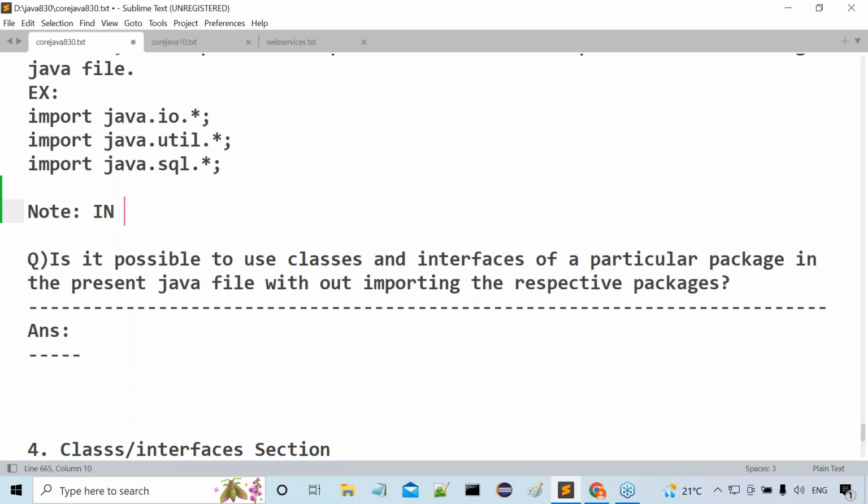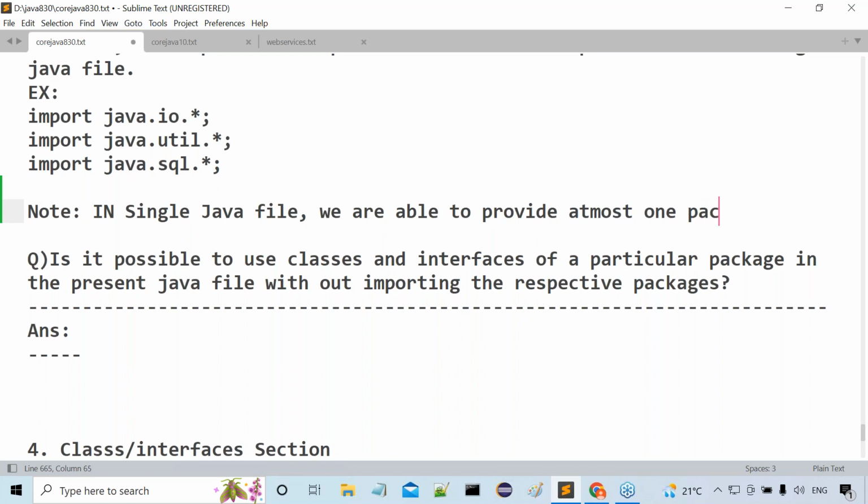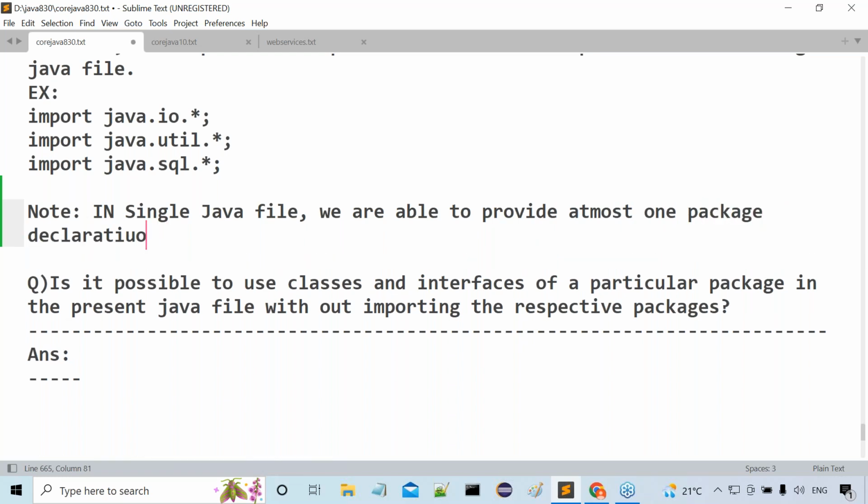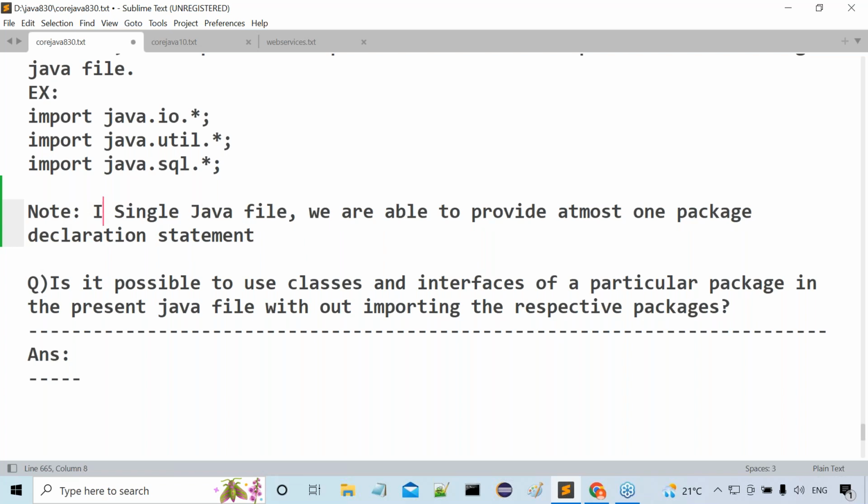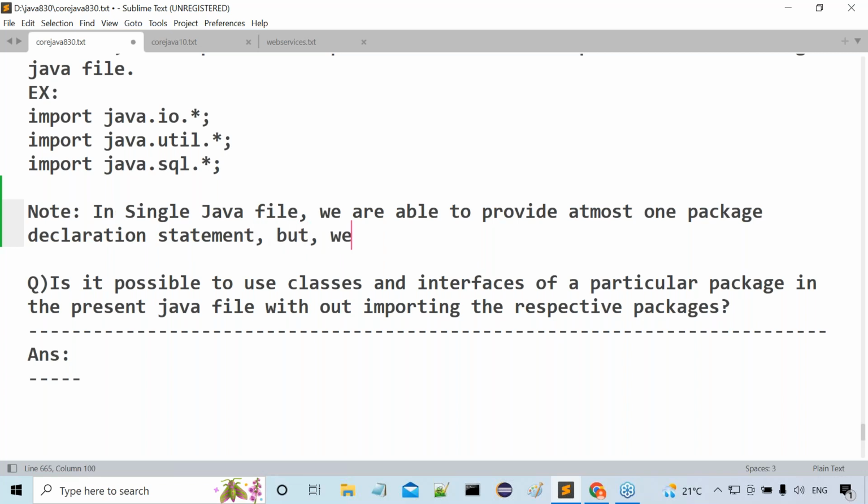In a single Java file, we are able to provide at most one package declaration statement, but we are able to provide more than one import statement.